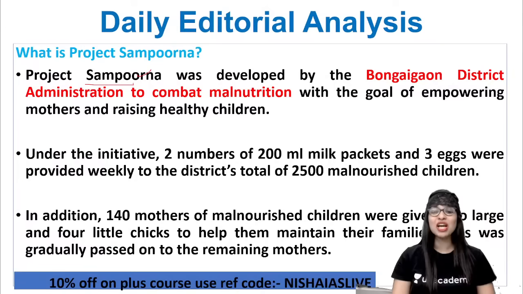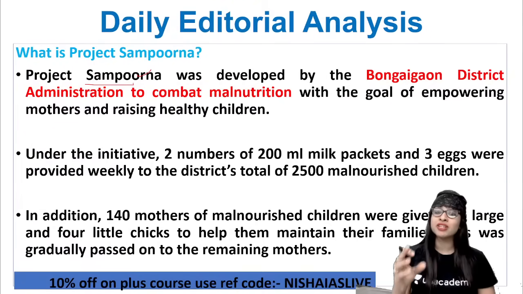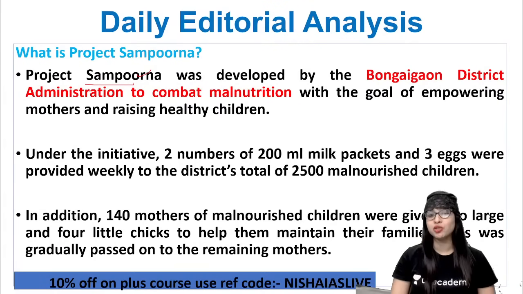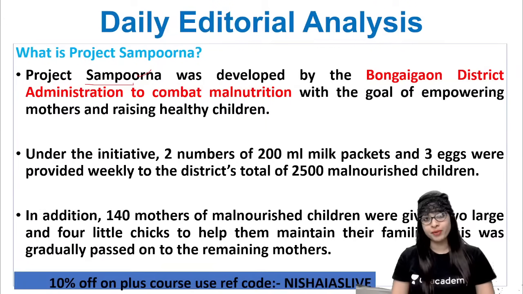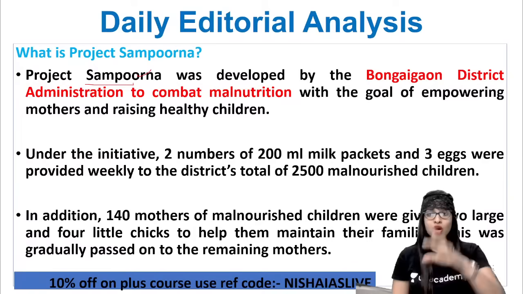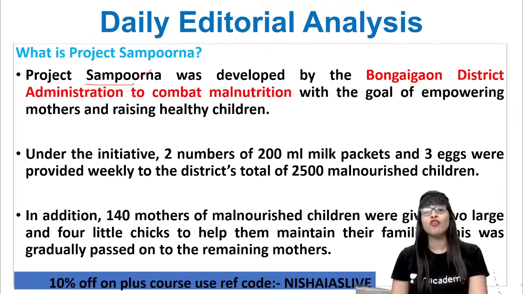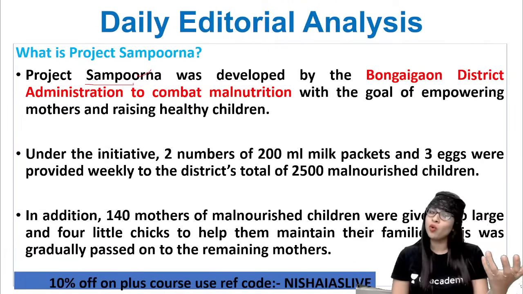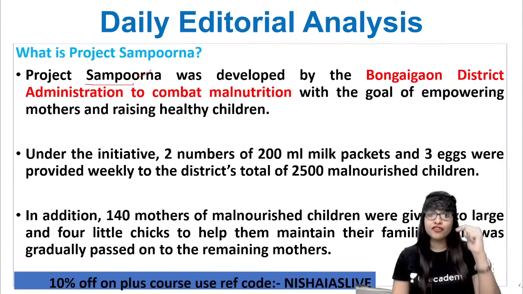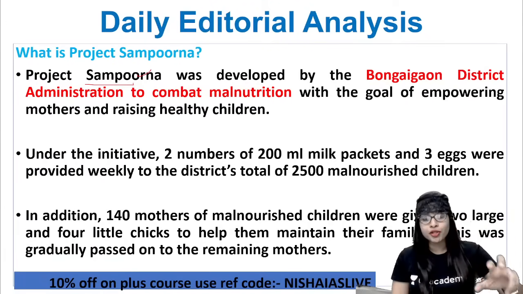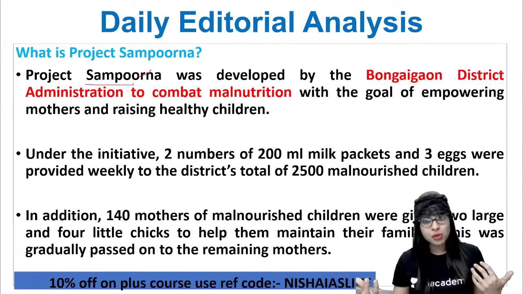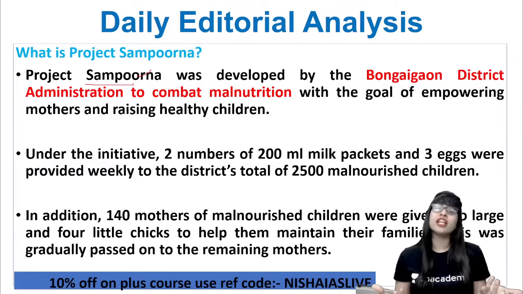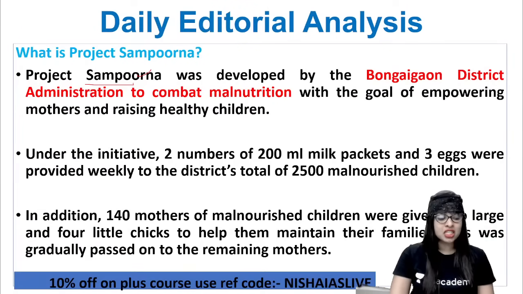Anyways, it is developed by the Bongaigaon District Administration of Assam, guys. Why? Because the main objective was to combat malnutrition. At the same time, they had the goal of empowering mothers and raising healthy children. If you empower the mothers, only then can you raise healthy children. So pregnant women and lactating mothers have to be focused on. Otherwise, you cannot even think of raising healthy children. You know why? These children are the future citizens of our country who will contribute in the process of nation building. If they are unhealthy, if they are malnourished, do you think their brains will work? Do you think they'll be able to contribute effectively? Definitely no. You got the whole point. So that is something this article is bringing out. Clear?